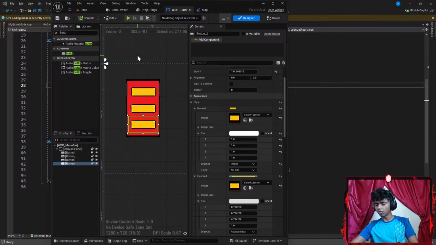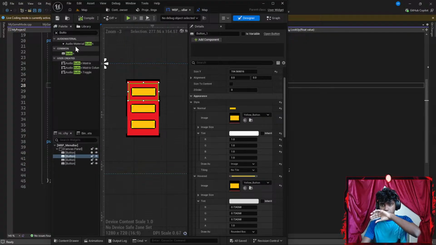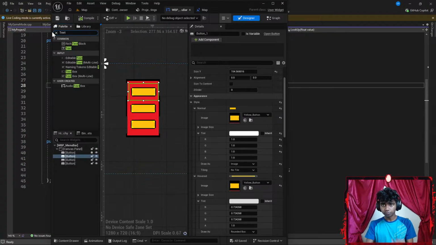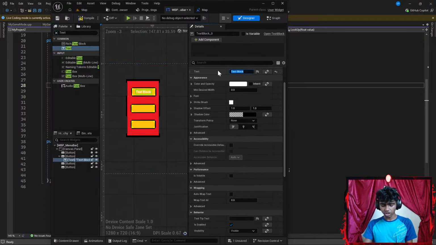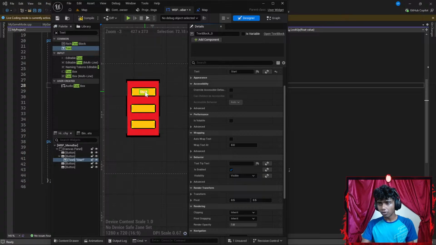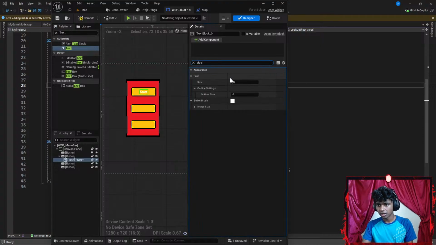Let's see what is something that I want to do now. Okay, I'm going to go ahead and add a text. This is going to be called something like start. Okay, there we go. Maybe I want to increase the size of my start. How do you increase the size? Let's go with something like size. Okay, let's go. Whoops, that's too big.